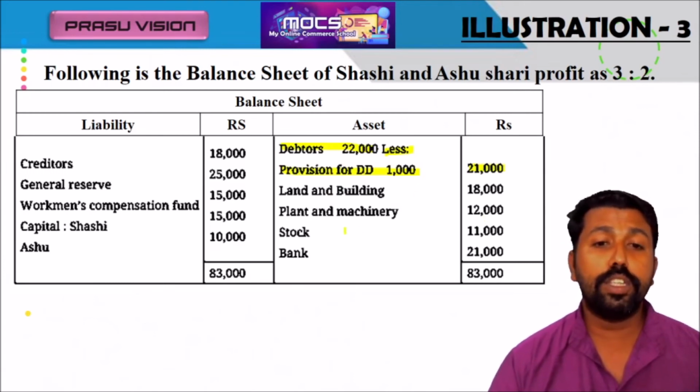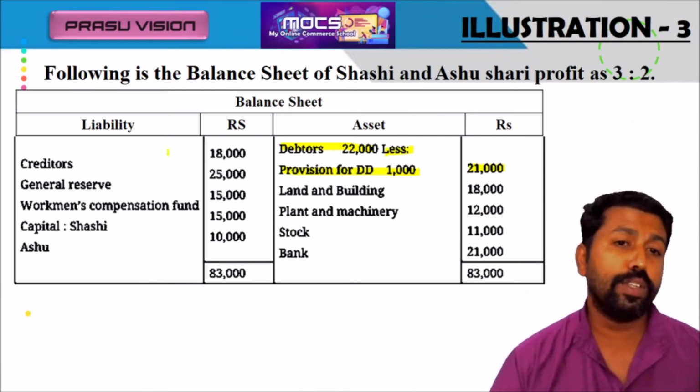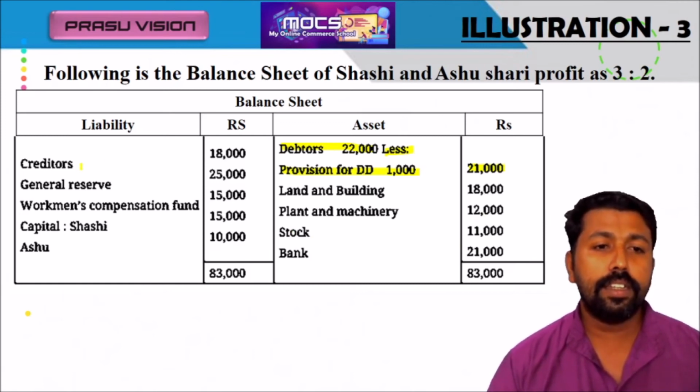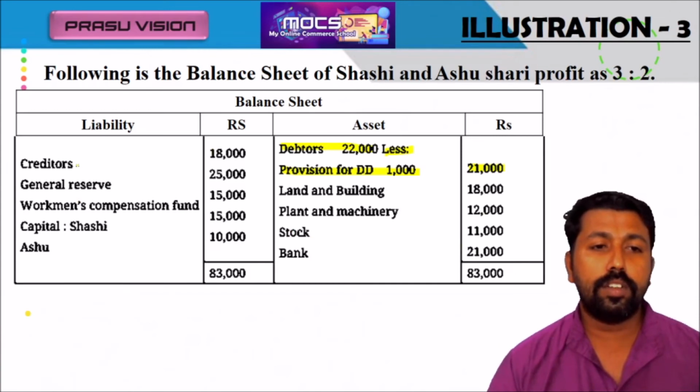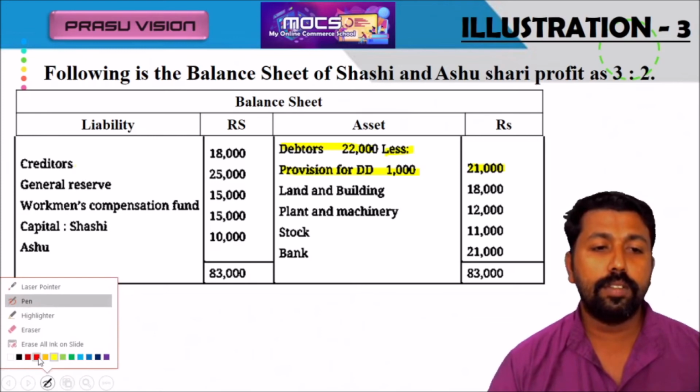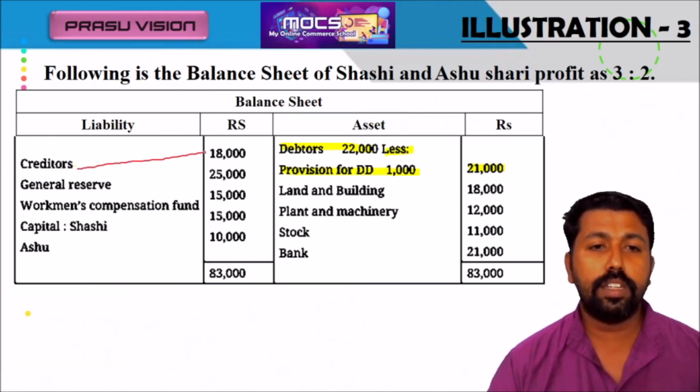Plant and machinery 12,000. Stock 11,000. Bank 21,000. Creditors: here the creditors amount we have to note, 18,000. Reserve fund 25,000. Capital for partner Shashi 15,000 and Ashu 10,000.